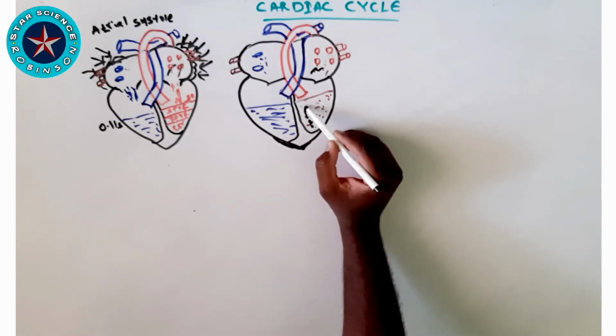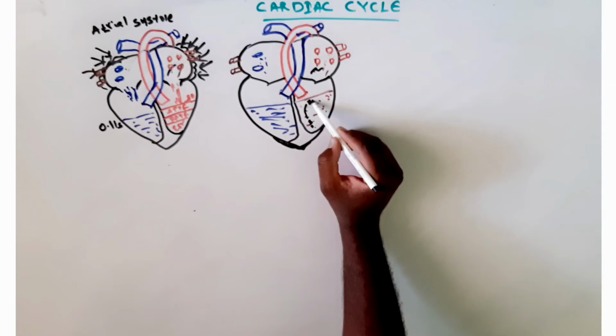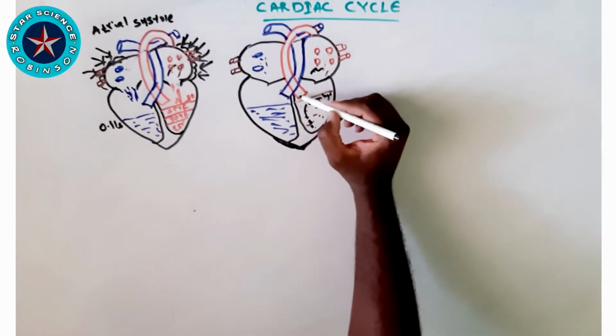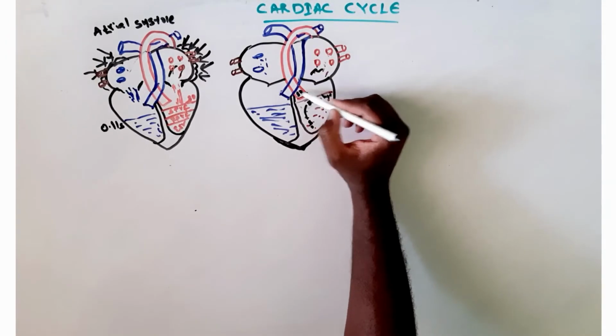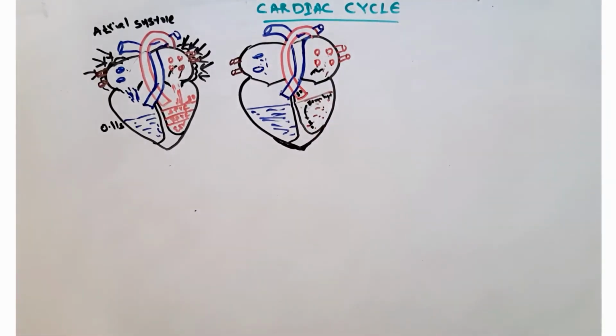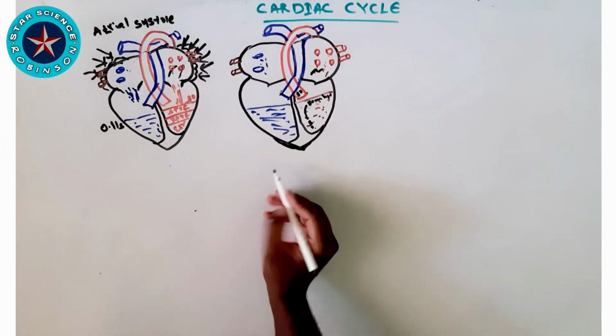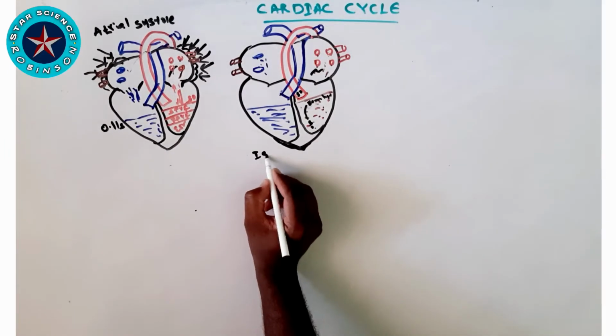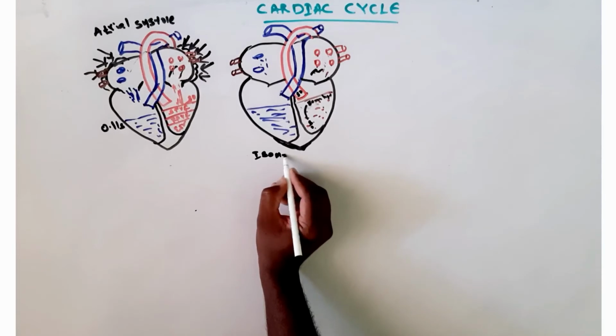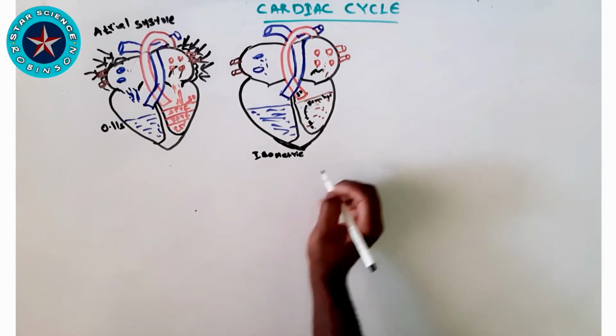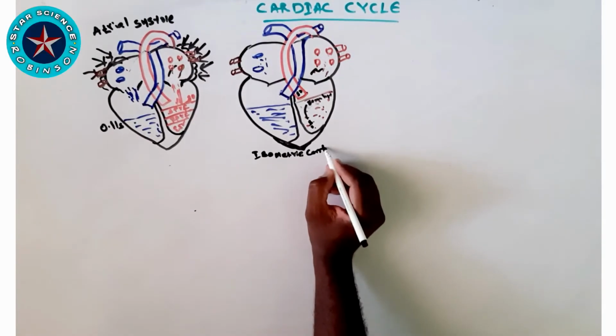If you compare with the ventricles, the ventricular pressure is now rising, but the pressure in the ventricles is less than the aorta and pulmonary artery, so it is unable to open the semilunar valve. So in this phase there will be closure of the atrioventricular valve, and the semilunar valve is already closed and has not opened.